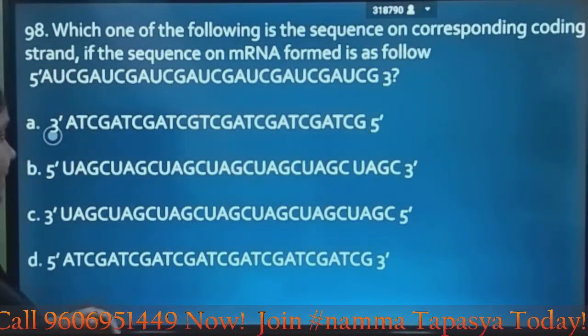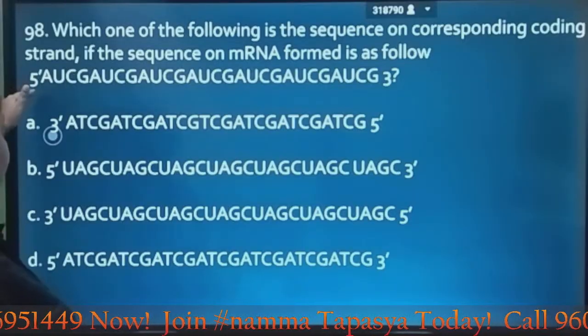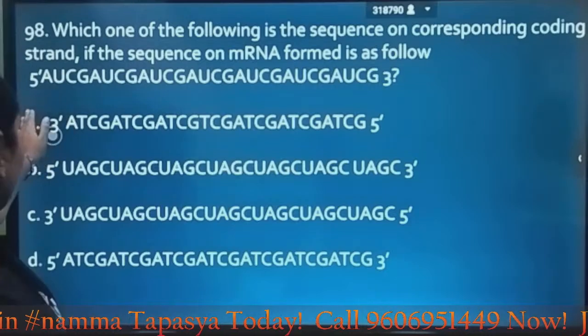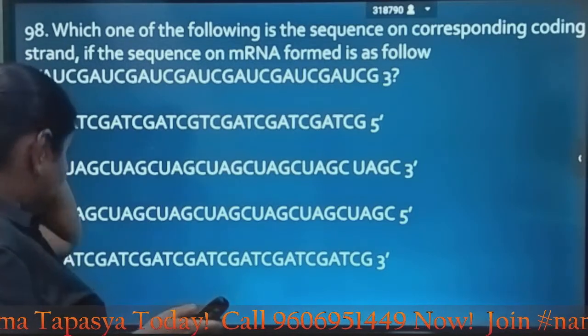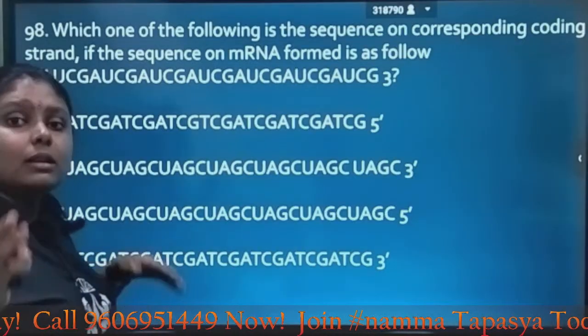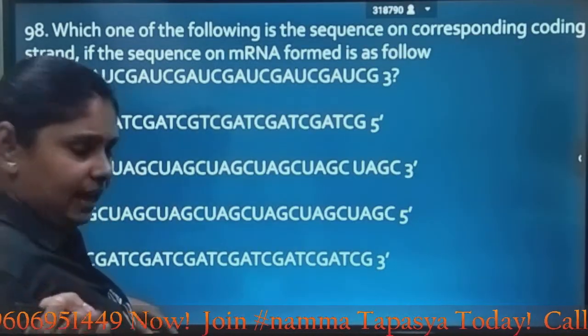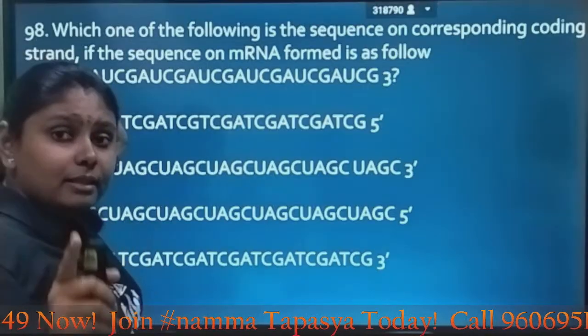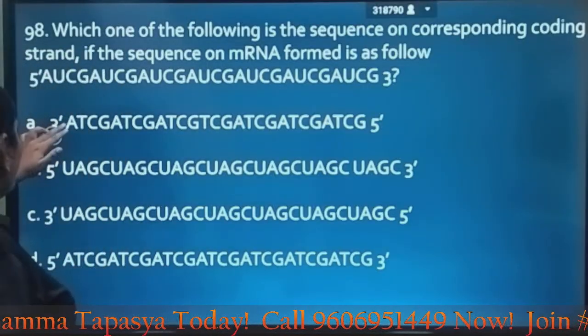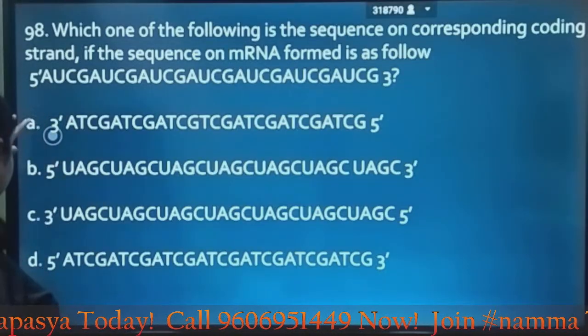It's as easy as that. The 5 prime on DNA and mRNA must match. Adenine must be present as adenine, but uracil is present in RNA, not in DNA, so it is replaced by thymine. Here you see after A you have T.